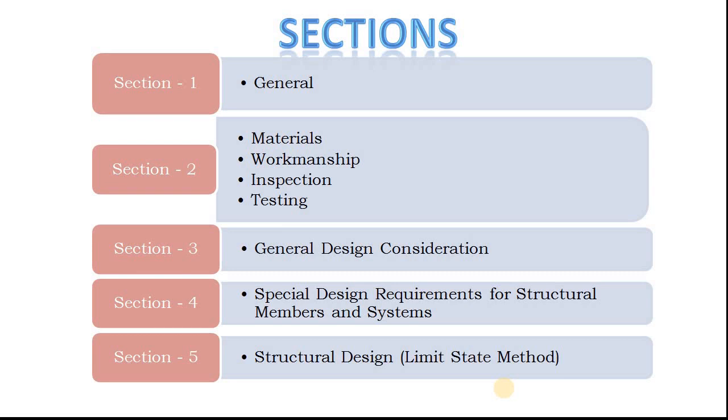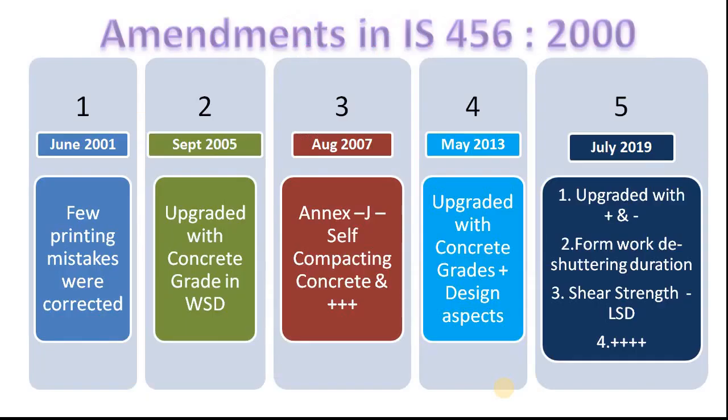Now let us see Section 5. Here the code provides provisions for design by the limit state method. As we all know, there are two requirements for a design in the limit state method: limit state of collapse and limit state of serviceability. A structure is designed for the limit state of collapse and checked for serviceability limits like deflection, crack width, etc.